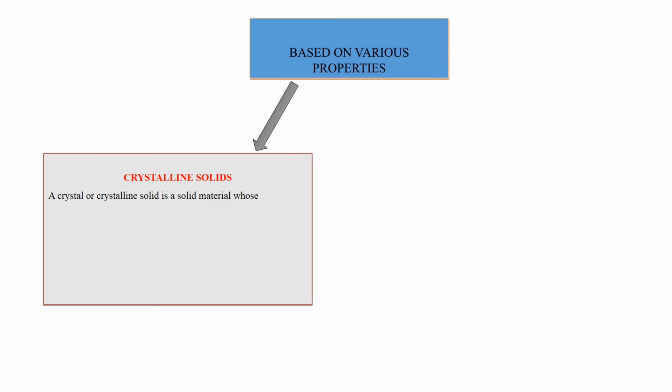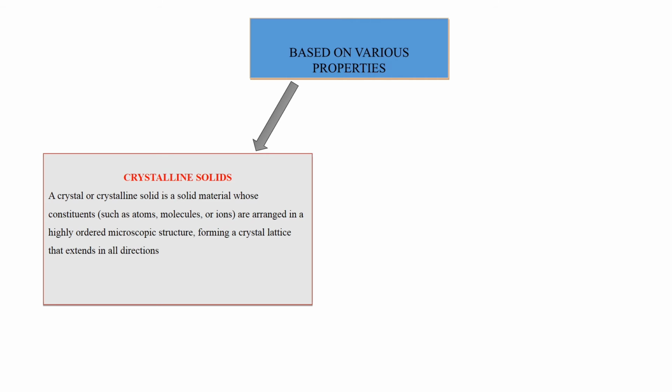A crystalline solid is a solid material whose constituents such as atoms, molecules or ions are arranged in a highly ordered microscopic structure forming a crystal lattice that extends in all directions. Example: diamonds, metal, salt and quartz, etc.